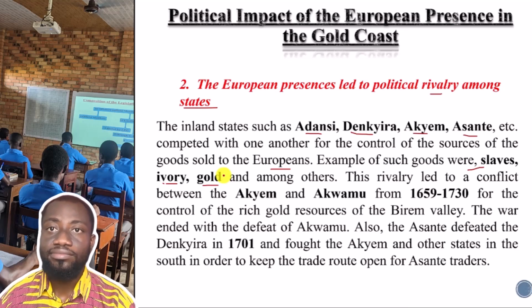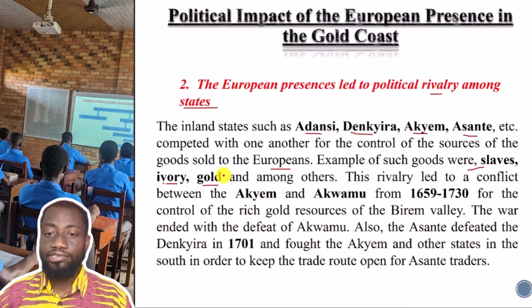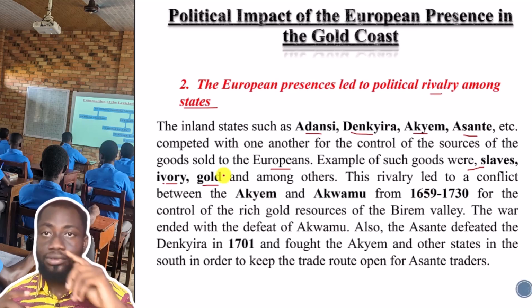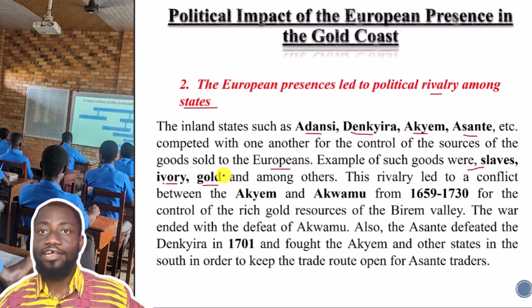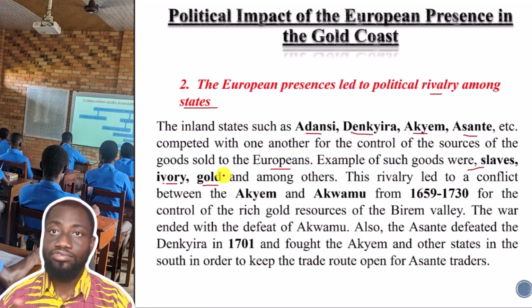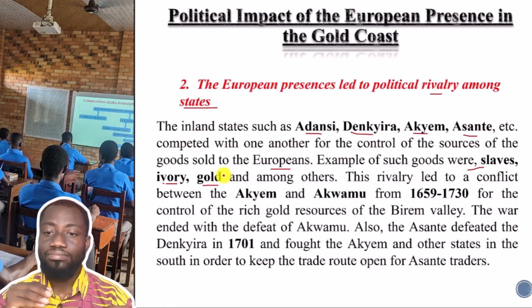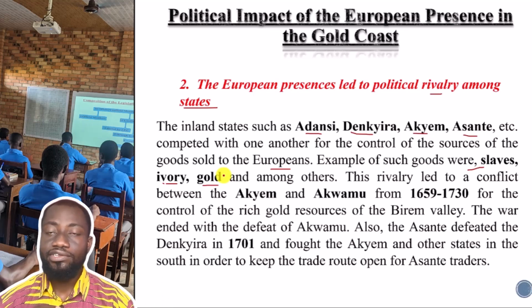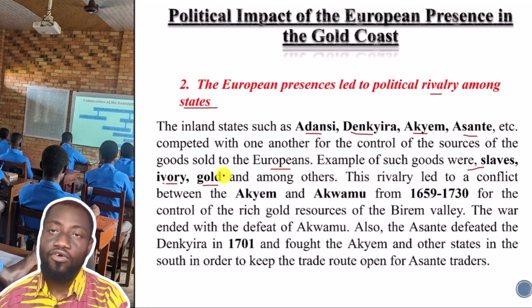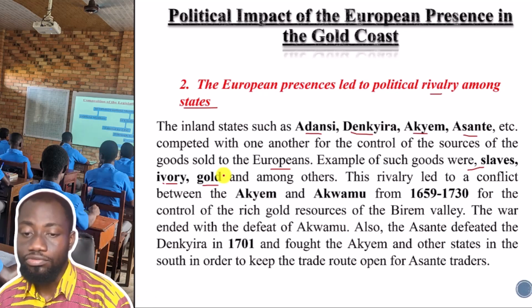And that obviously will lead to war, because maybe, for instance, Asante in Kumasi may not be rich in gold. All right. Now, however, if Asantes are to attack Adanse, which was rich in gold, they would get access to the gold and sell to the Europeans. And so that, we are saying, brought about a lot of political rivalry. Every state wanted access to the source of the goods sold to the Europeans.